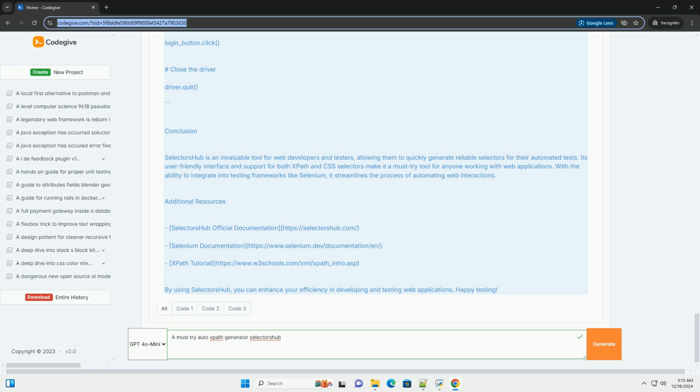Conclusion. SelectorsHub is an invaluable tool for web developers and testers, allowing them to quickly generate reliable selectors for their automated tests. Its user-friendly interface and support for both XPath and CSS selectors make it a must-try tool for anyone working with web applications. With the ability to integrate into testing frameworks like Selenium, it streamlines the process of automating web interactions.